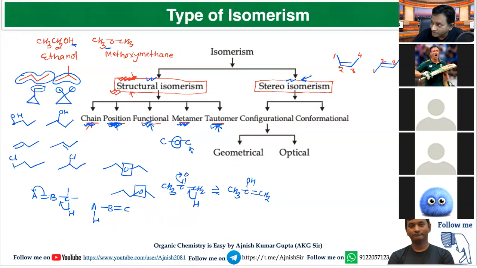But there is restriction in rotation about this double bond. Both alkyl groups are on one side, but here, both alkyl groups are on opposite sides. So there is a difference in orientation of the methyl group in space. So they are called stereoisomers.